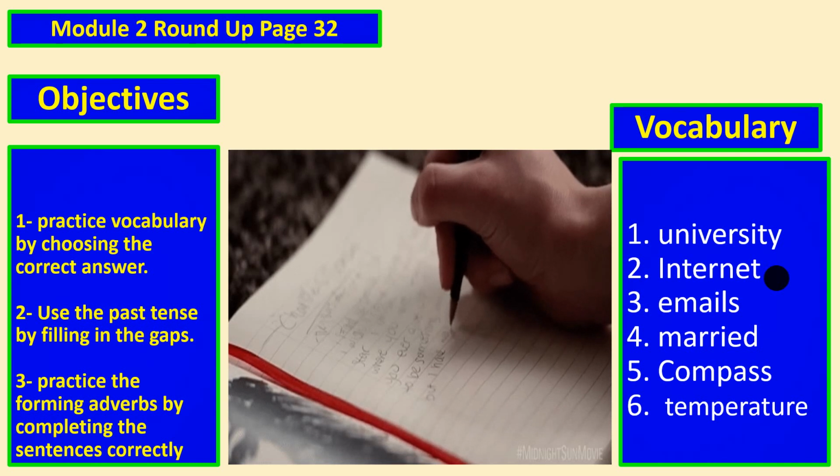Our objectives for today: number 1, practice vocabulary by choosing the correct answer. 2, use the past tense by filling in the gaps. 3, practice forming adverbs by completing the sentence correctly. And our vocabulary for today: university, internet, emails, merit, compass, temperature.